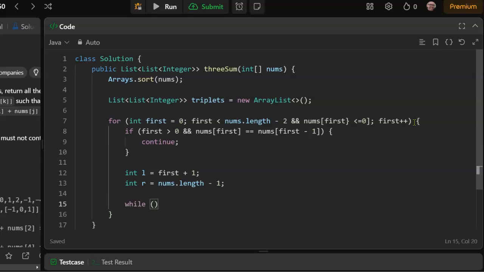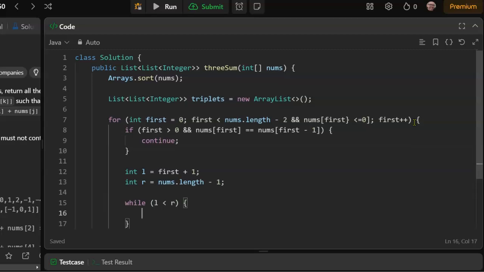So while left is less than right, let's get the sum.